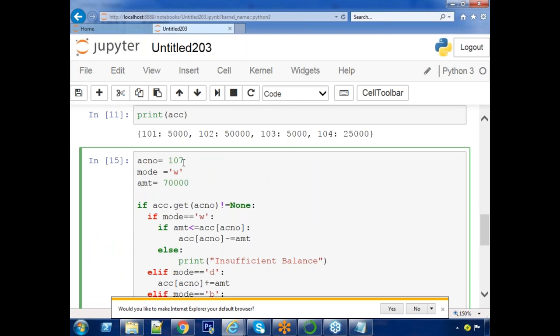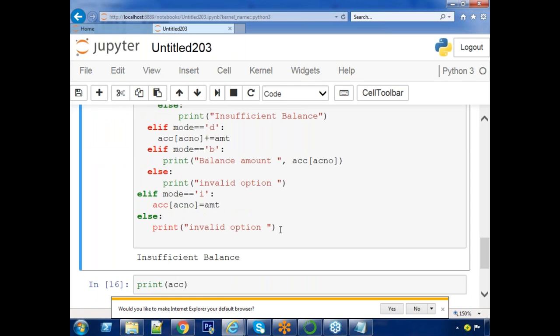But 107 does not exist, yet he is trying to withdraw. What is the expected answer? For 107, what is expected? Mode is equal to I false. So that is an invalid option, so 107 cannot perform anything.